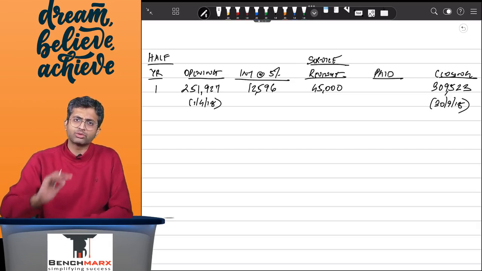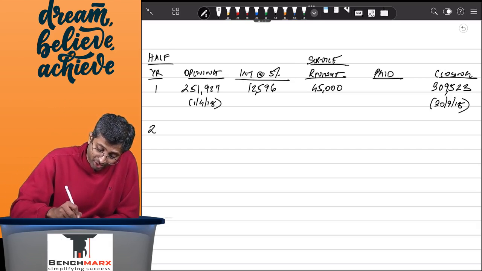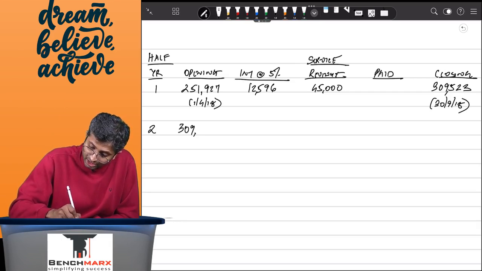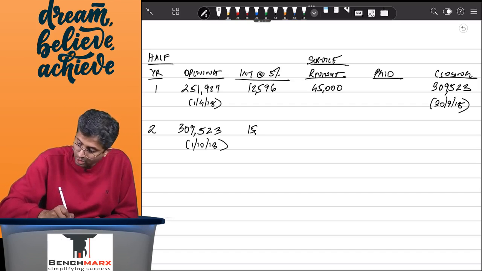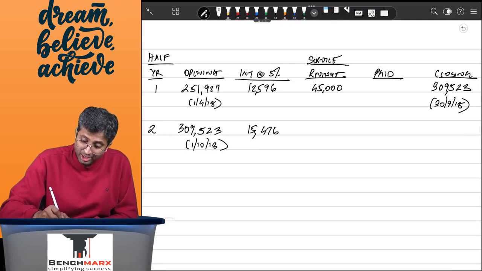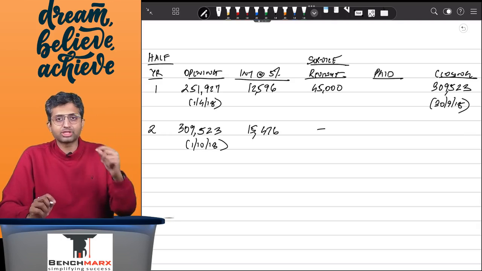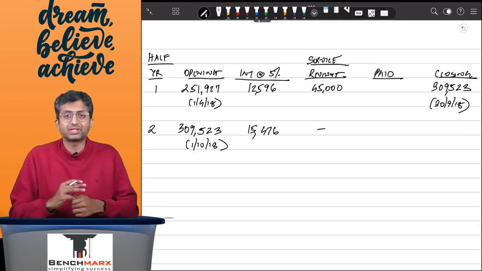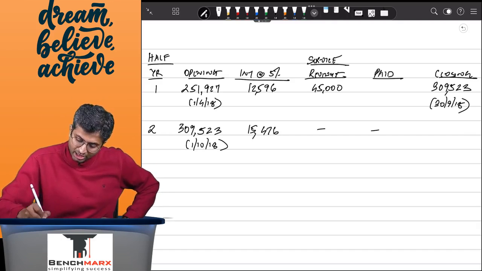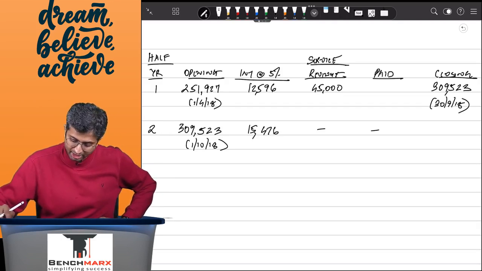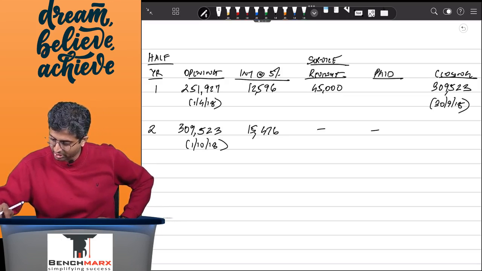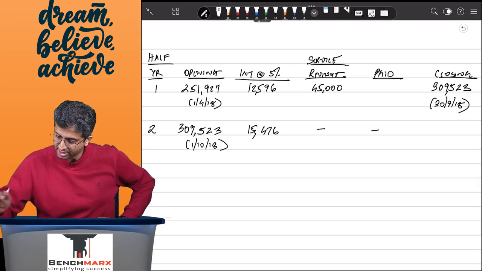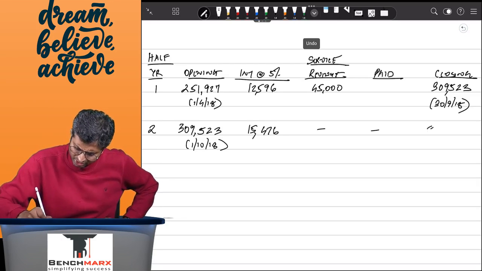Ideally the money should be received on 30th September. It was not received, and hence going forward, for the second half year, you will start at 3,09,523 on 1st October 2018. Charge interest on this at the rate of 5%, which is around 15,476. Service revenue will not yet be recognized because service is not rendered on 31st March 19. It is rendered on 1st April 19, that is in the next year. Nothing is paid, in which case your closing will be 3,09,523 plus 15,476. So this will be approximately 3,25,000, rounded off to a rupee.